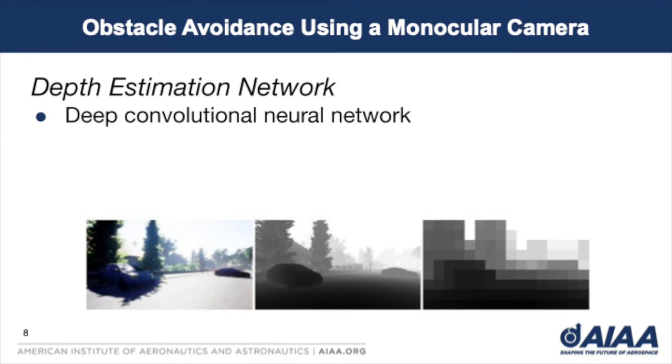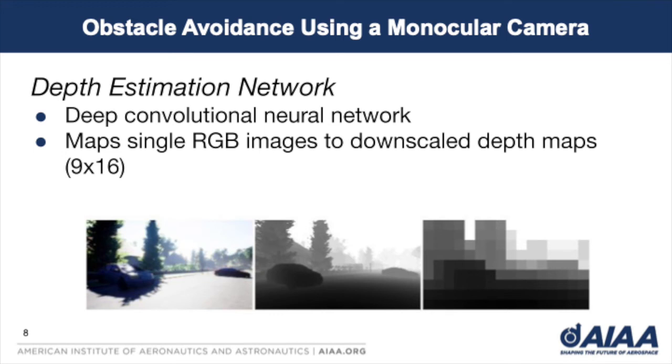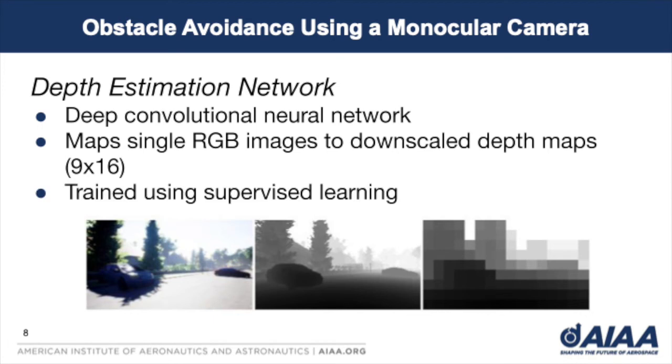As mentioned before, the depth estimation network is a deep convolutional neural network. It was trained to map monocular RGB images to downscaled 9x16 depth maps. Each cell in the downscaled depth map contains the estimated minimum distance of any obstacle in the receptive field of that cell. An RGB image with corresponding full resolution and downscaled depth maps are shown at the bottom of this slide. The depth estimation network was trained using supervised learning, a machine learning method in which a model is trained to map inputs to outputs using labeled training data. We trained this network on a dataset of simulated images and corresponding depth maps gathered from the aircraft's onboard camera in the Microsoft AirSim simulator.